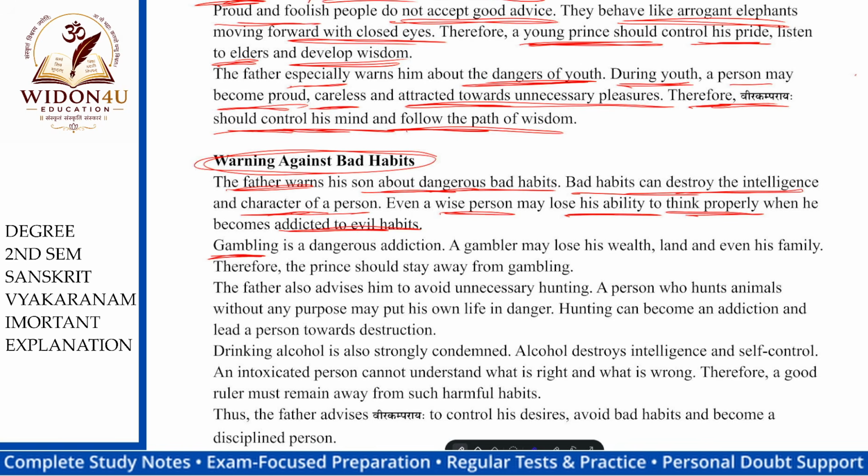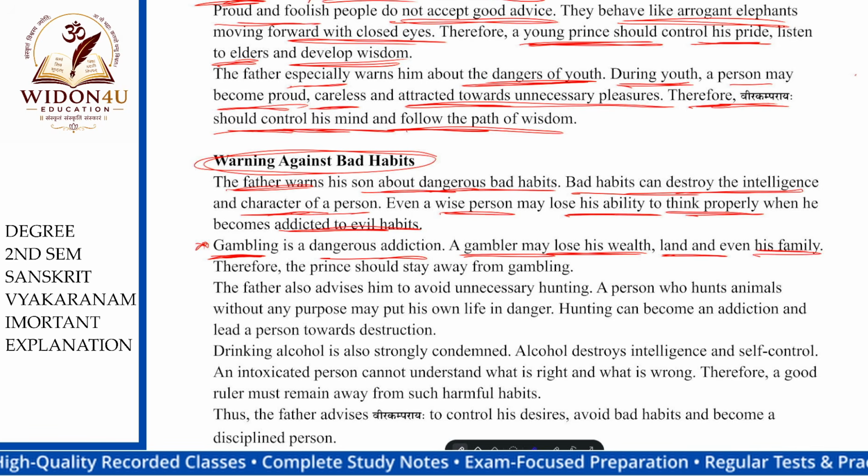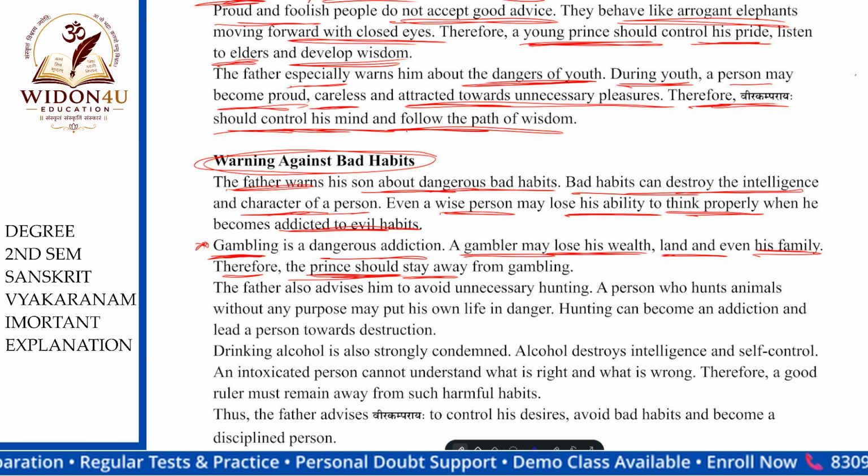The first one is gambling. He is saying gambling is a dangerous addiction. A gambler may lose his wealth, land, and even his family. Therefore, the prince should stay away from gambling. If you gamble, you will lose everything, your wealth and your family.